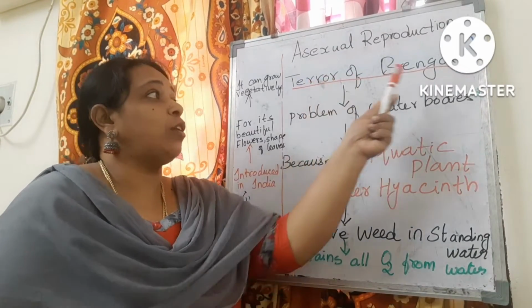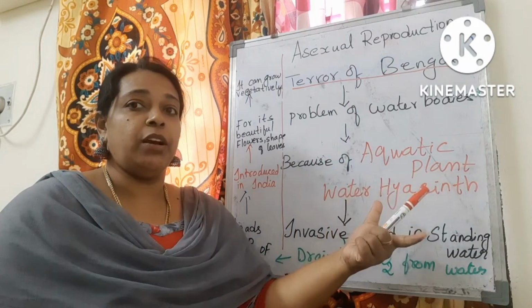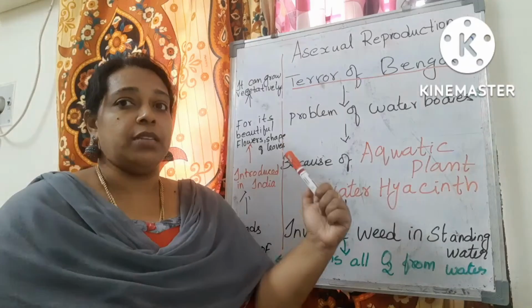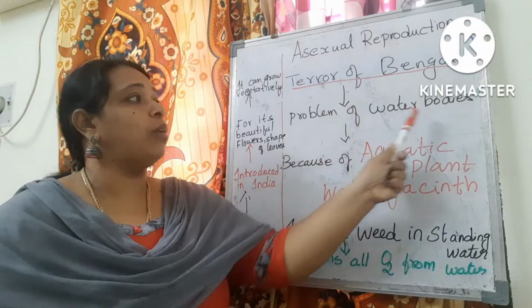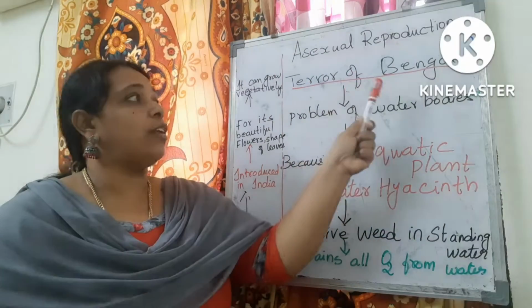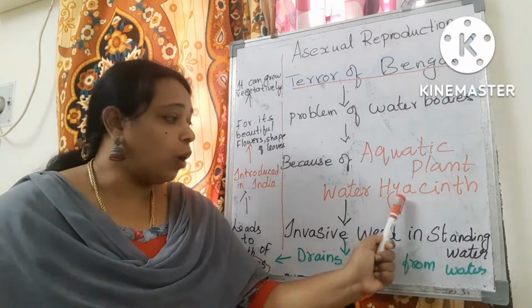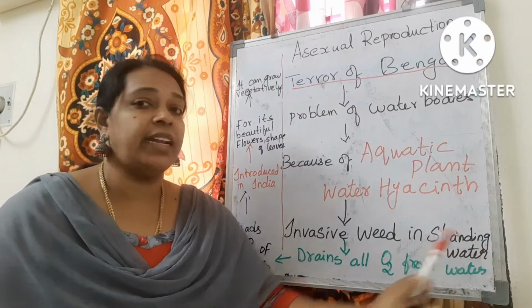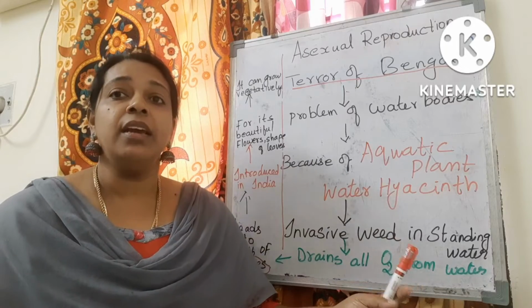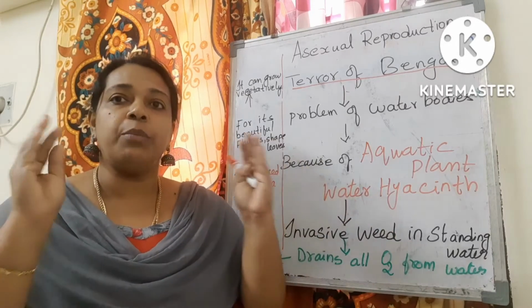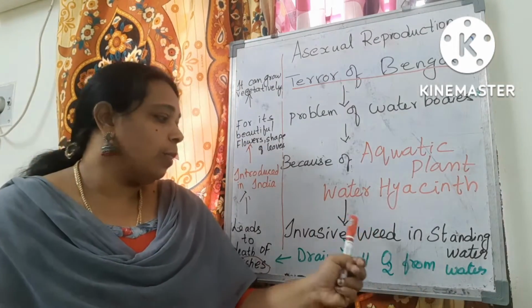We are going to see about the terror of Bengal. It is about a plant that is known as the terror of Bengal, the problem of the water bodies. The plant responsible for the problem of water bodies, known as the terror of Bengal, is an aquatic plant called water hyacinth. This water hyacinth is an invasive weed in standing water. In lakes and ponds, this weed will grow enormously at a fast rate. Standing water is affected by this invasive weed.